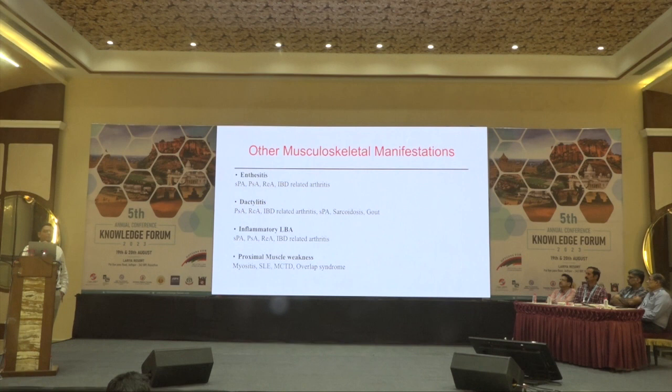Then we talk about other musculoskeletal manifestations. We have left the joint, we are going out of joints. The other musculoskeletal manifestations we often see are enthesitis, dactylitis, inflammatory low back pain, and proximal muscle weakness. Enthesitis we see in the group of patients with SpA, spondyloarthritis. So primary spondyloarthritis, psoriatic arthritis, reactive arthritis, and IBD-related arthritis can all have enthesitis. Number one is the most common diagnosis here, and the last one is the least common cause of enthesitis among these. I have mentioned the names in that order.